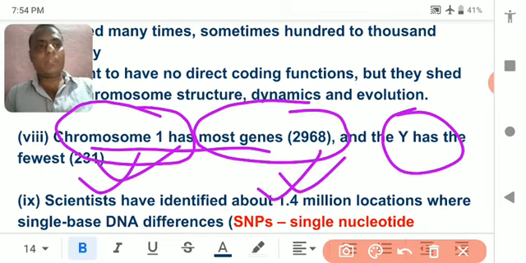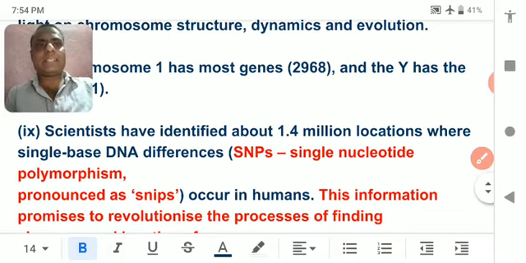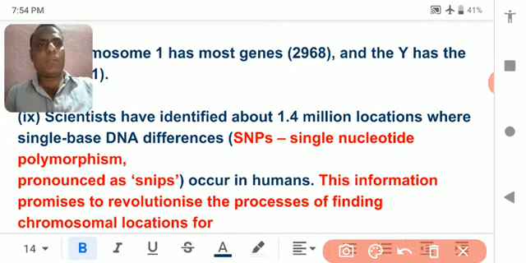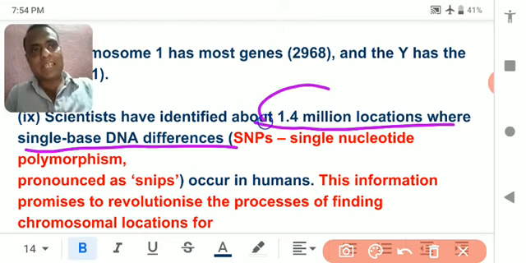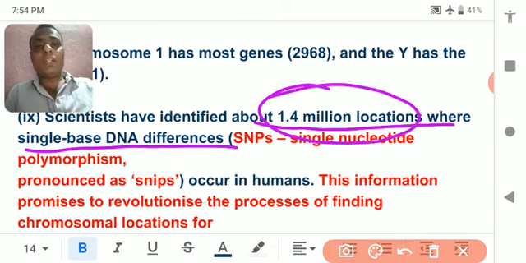Understood? Now the point number 9: scientists have identified 1.4 million locations with single base differences. I already told you that 99.9% of the nucleotide base pairs are common in all human beings, and only 0.1% is the difference, and the differences present in human beings are at 1.4 million locations in the human genome.